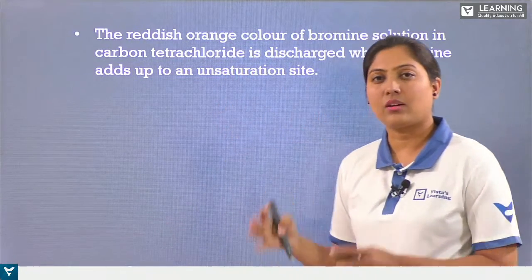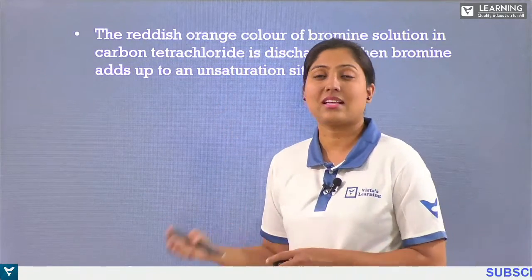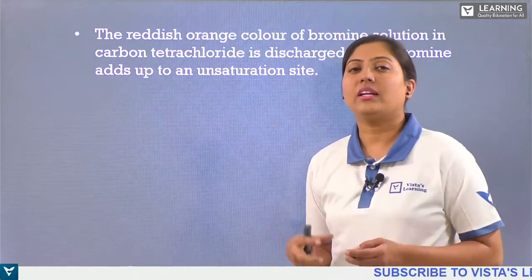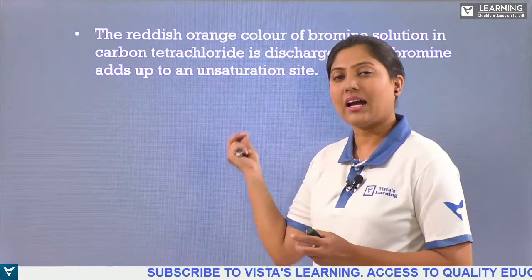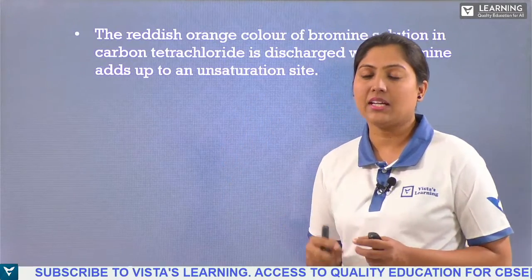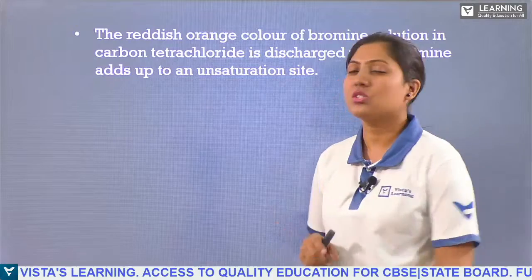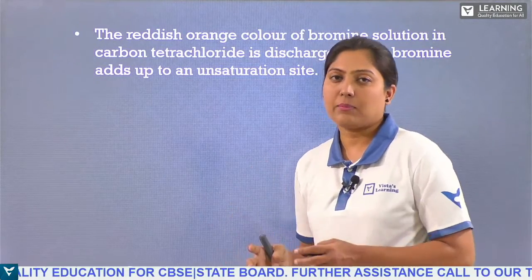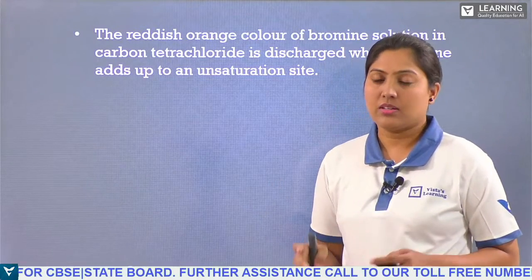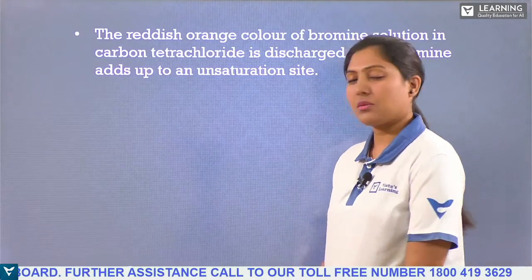For example, if you have an unknown substance and don't know whether it is saturated or unsaturated, the test can be done by adding bromine to the sample. If you get the reddish orange color, it confirms that the given sample contains a multiple bond, a double bond or triple bond.